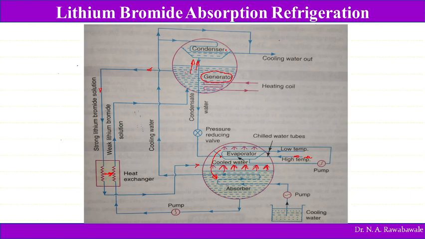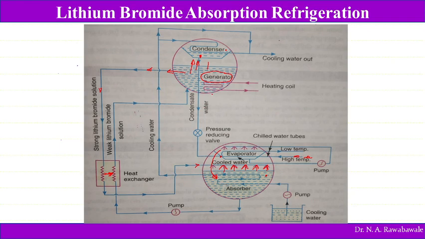Now the water vapor produced in this generator by the heating coil moves into this condenser, and this water vapor is condensed in the condenser. The condensed water is taken out here, and by reducing its pressure, it is again added into this evaporator to compensate for this water loss. So the water loss is going to occur here, and the water which is evaporated is taken from the condenser and again added into this absorber.